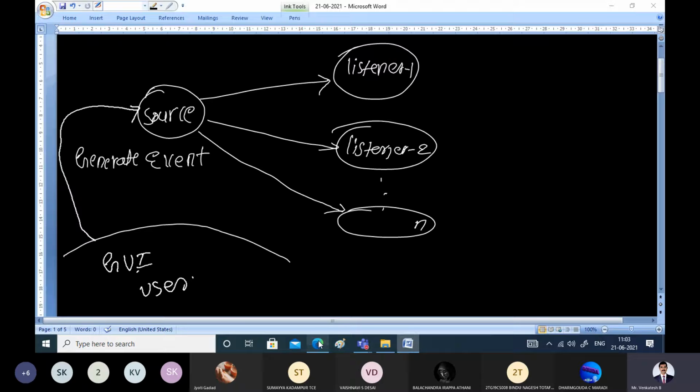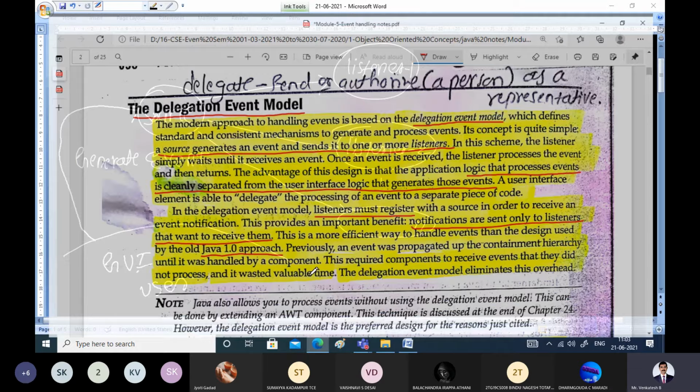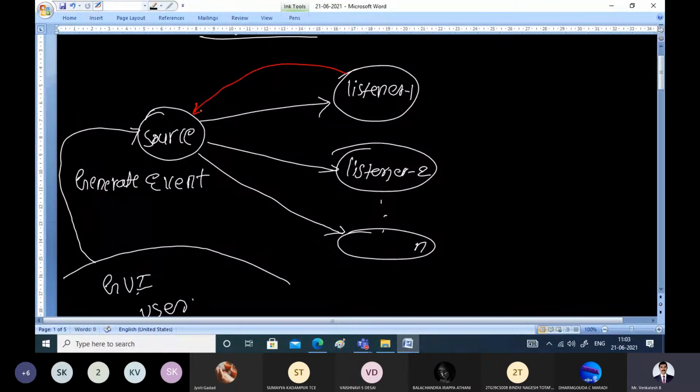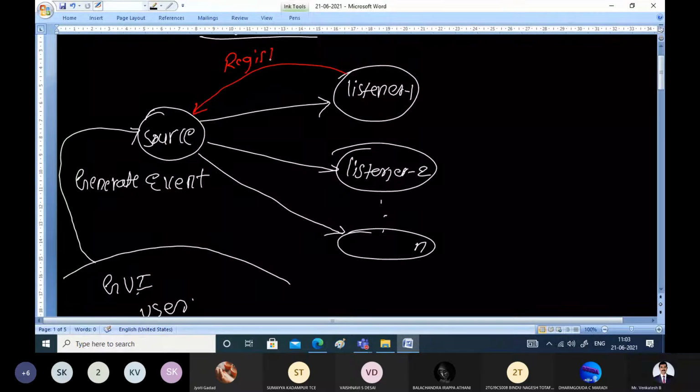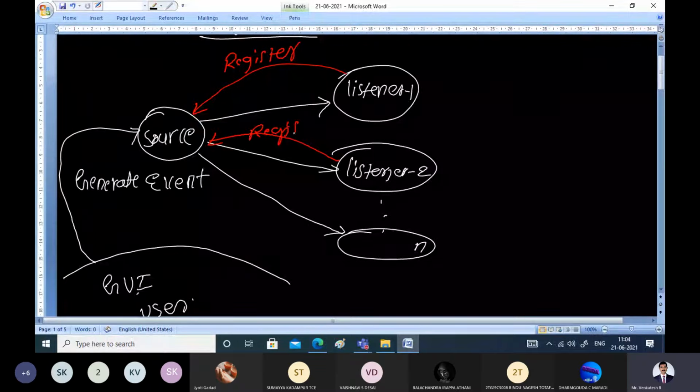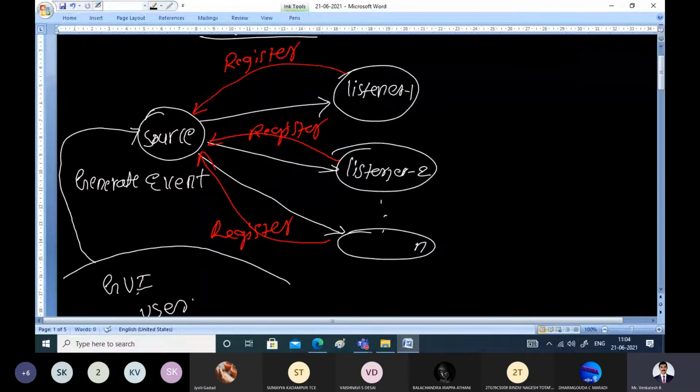Before these listeners can receive the events from the sources, they must register with them. All the listeners should register with the source. Registering means they register themselves with the source, saying that if the source is going to generate events, they are ready to handle those particular events.